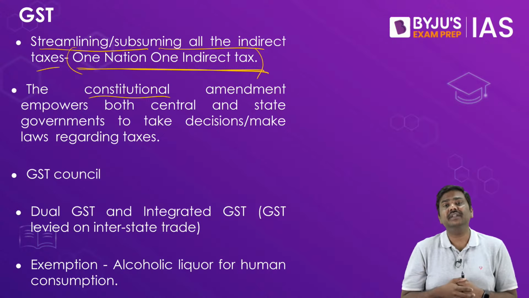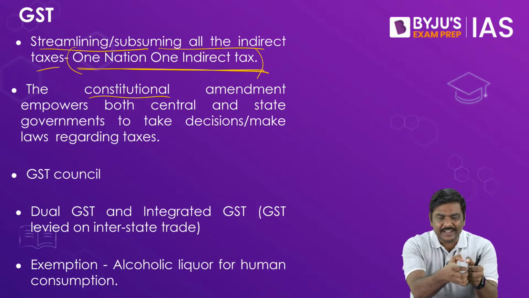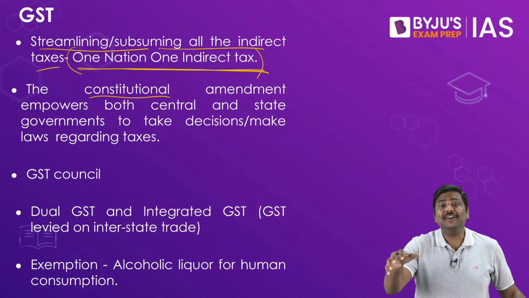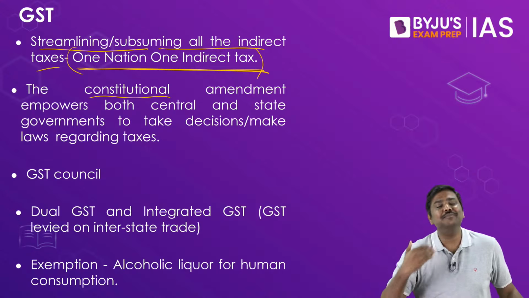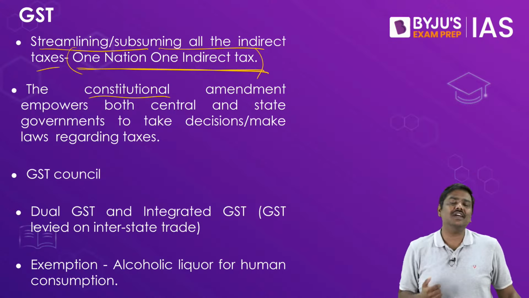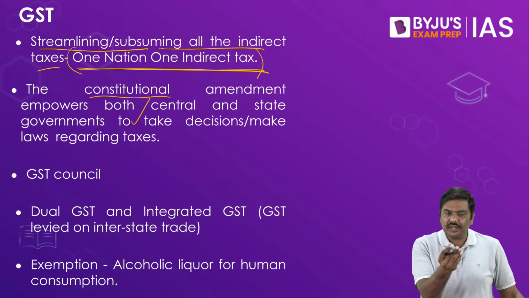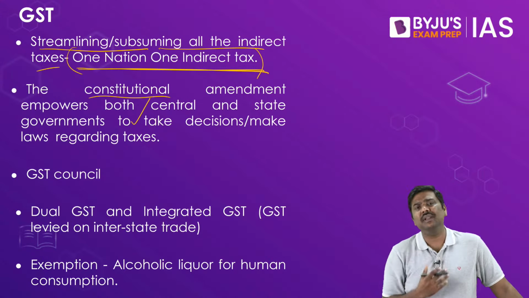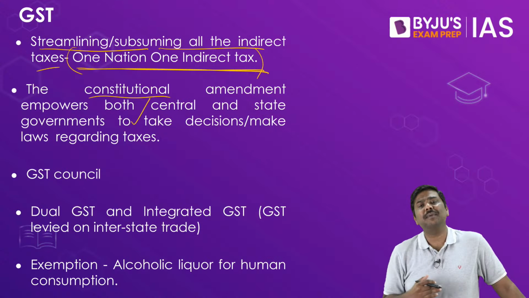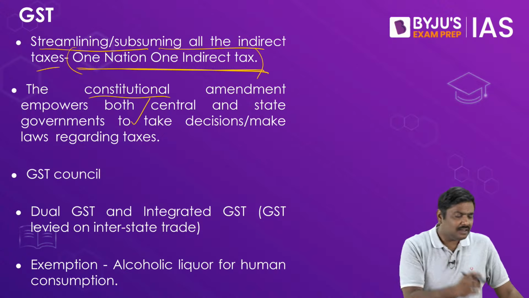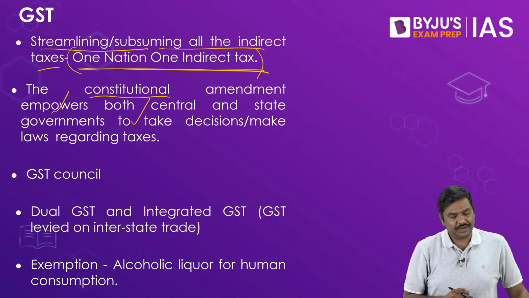I will repeat the statement. You are taking away the indirect tax powers from the center as well as the states, and if you don't change the constitution, it simply means you are violating the provisions of the constitution. That is the precise reason the Government of India introduced a constitutional amendment bill, got it passed in the parliament, more than half of the states also passed it, then the GST was actually implemented.